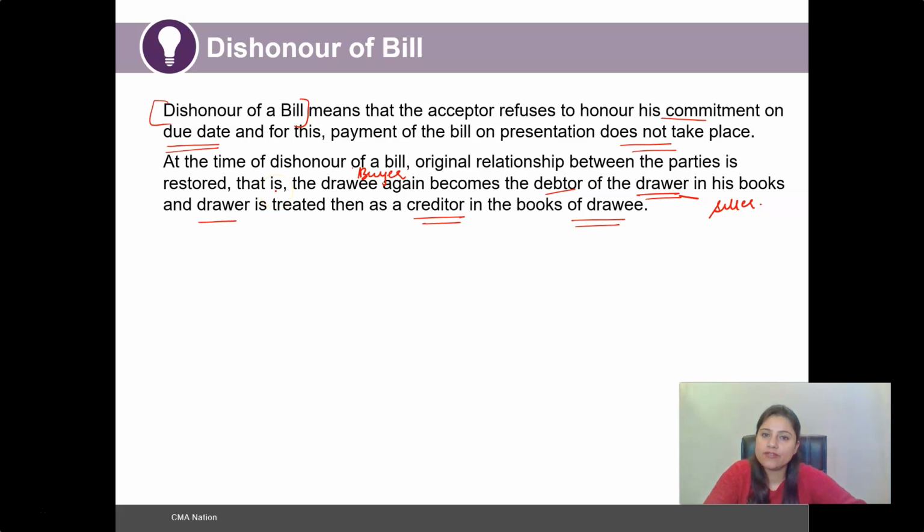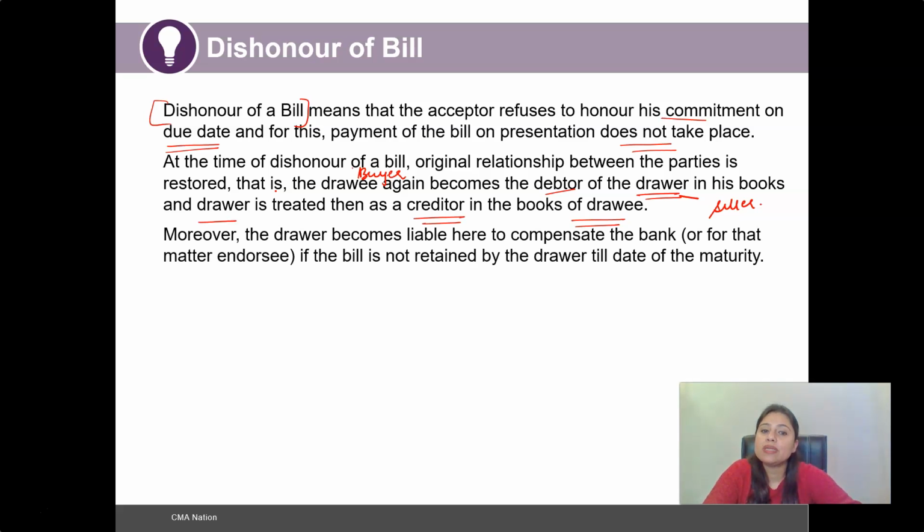And what happens if a particular bill of exchange has been endorsed by the drawer, and what will an endorsee do in case of a dishonor of bill? Now the drawer will become liable here to compensate the bank, or for that matter the endorsee. Who is an endorsee? The endorsee is the creditor of the drawer to whom the drawer would have endorsed this bill of exchange, and in the event of dishonor of bill, the drawer thus becomes liable again to that particular endorsee or the bank for that matter.